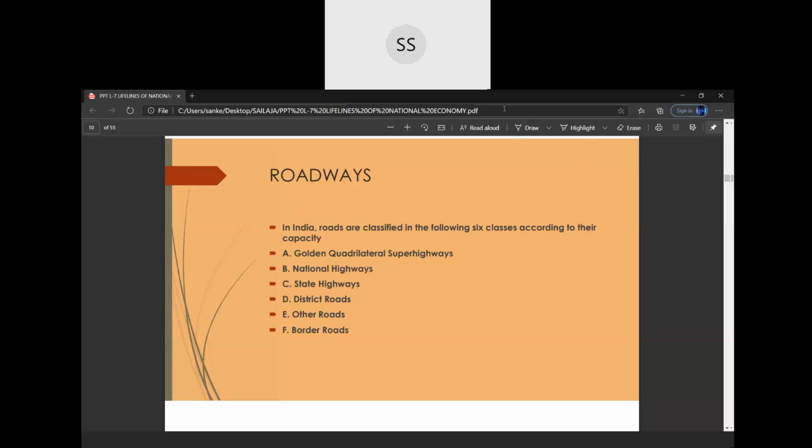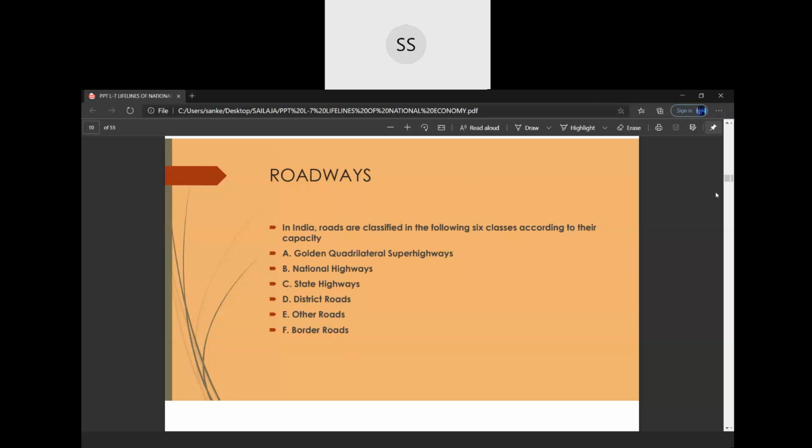Golden Quadrilateral, children, is an example of superhighways, which we will do in the end part after doing the other highways. So we have superhighways, national highways, state highways, district roads, other roads and border roads.